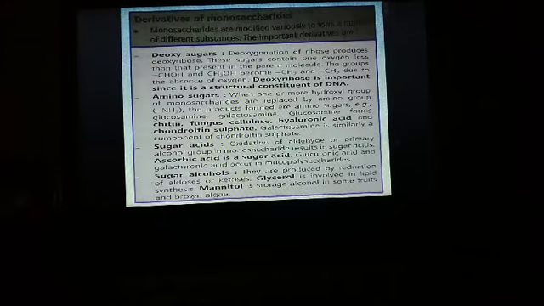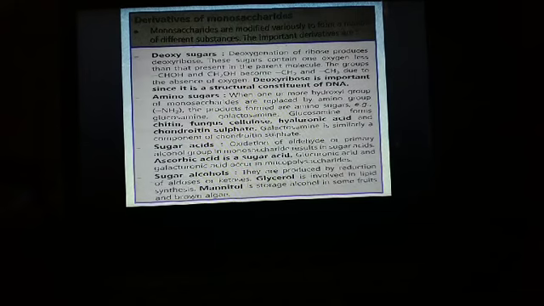This leads to conversion of cupric oxide to cuprous hydroxide, which is yellow in color, and later cuprous oxide, which is red in color. This is how a test is performed to see whether a monosaccharide has reducing property or not.